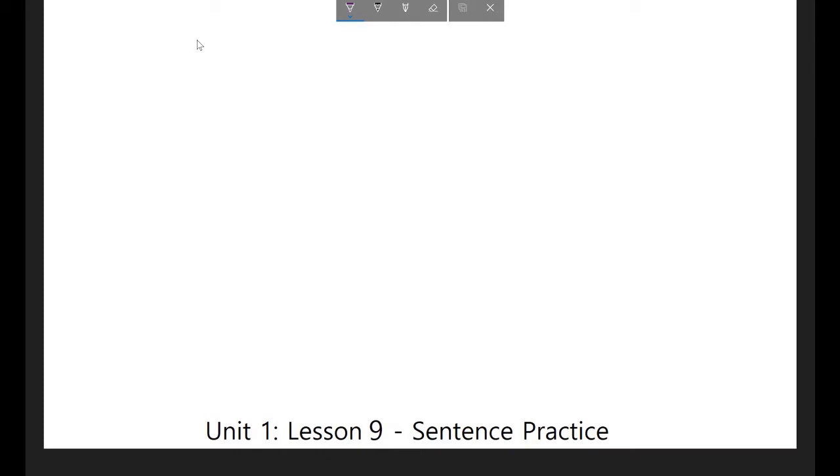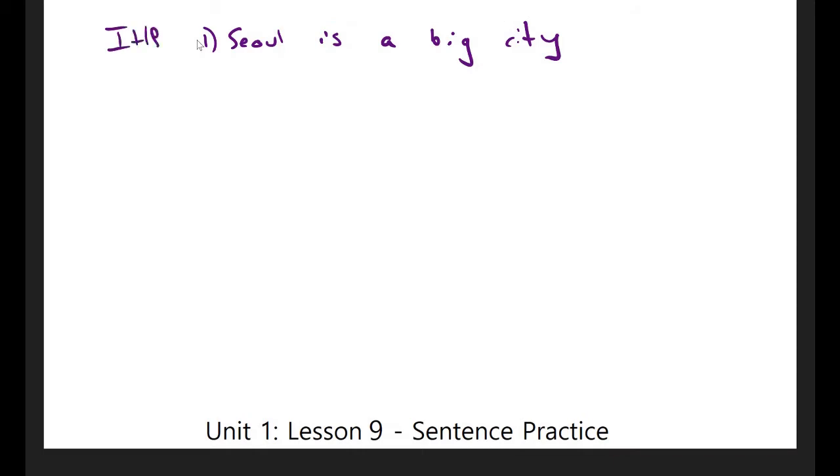The first sentence I would like you to try is, Seoul is a big city. And let's conjugate that using the informal high respect form. I'll give you 10 seconds and you can start now.